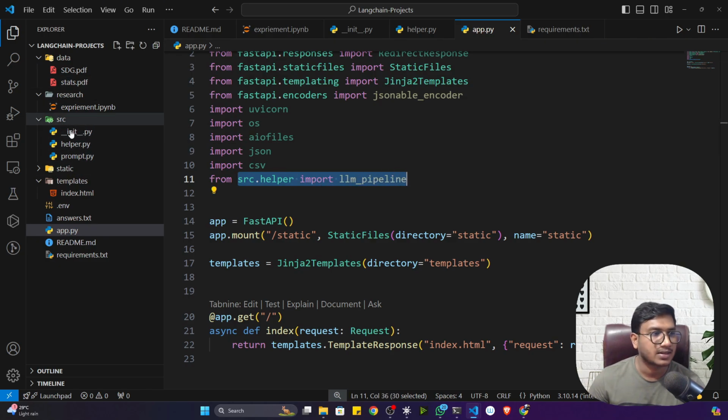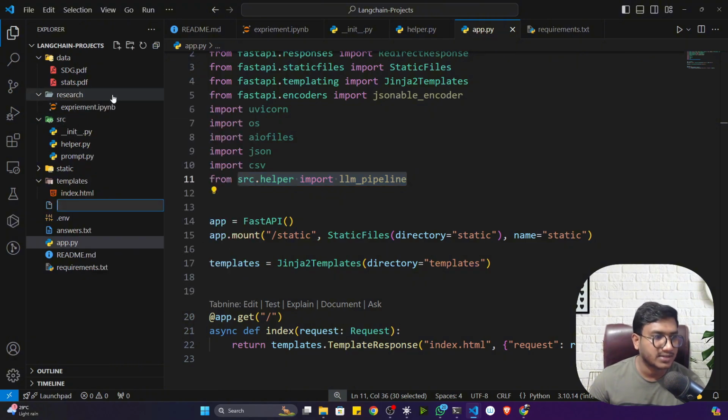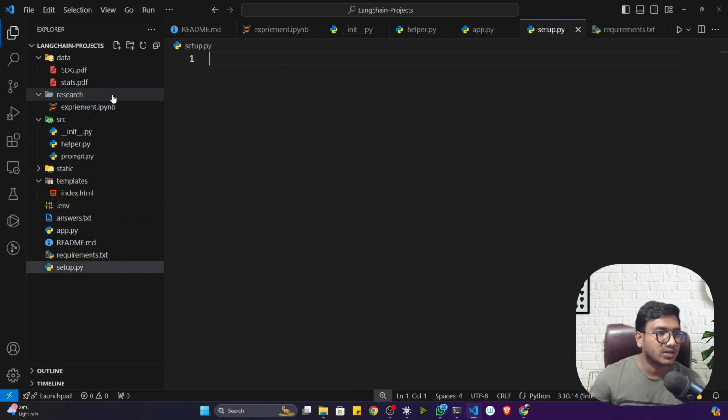Now see, if I am importing like that, from src.helper import LLM pipeline, that means src is considered my local package. And if I want to use src as my local package, I have to create one file called setup.py. So this is the modular coding concept, guys.